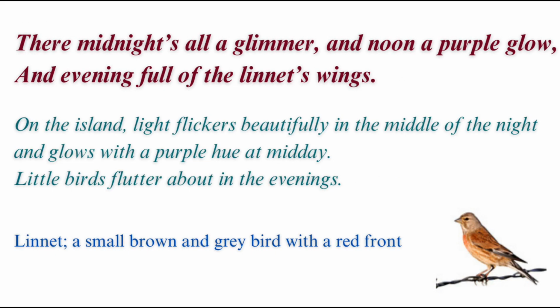Next, there midnights all glimmer, and noon a purple glow, and evening full of the linnet's wings. So there is a word linnet. What is linnet? Linnet is a small brown and grey bird with a red front. So linnet is a bird which you can see in that picture on your screen. So the poet says that their midnight is all a glimmer. He says that on that island light flickers and light shines very beautifully in the middle of the night.